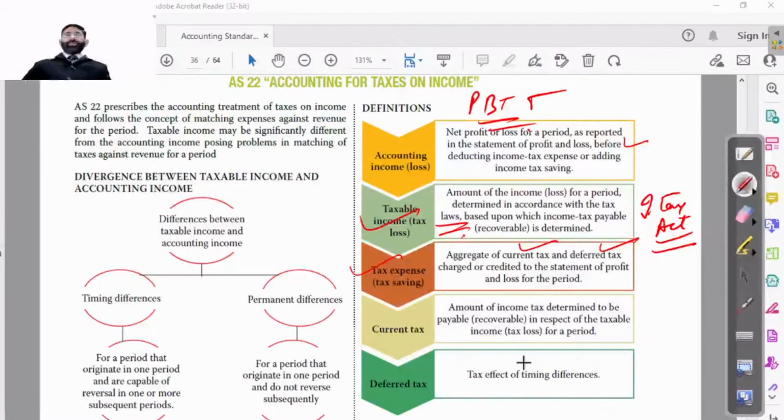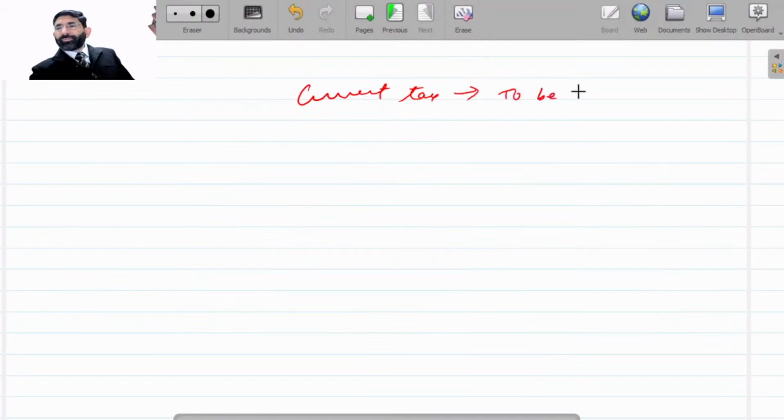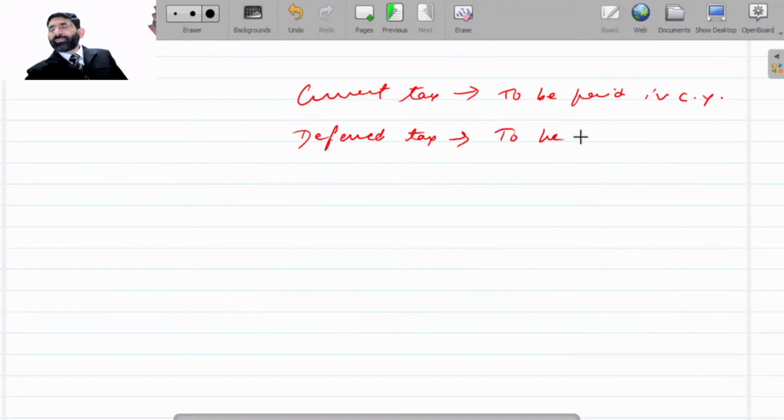We will discuss. In simple words, I would like to explain it in advance, that will be a better option. Current tax is to be paid in the current year. Deferred tax is to be carried forward in the next year.